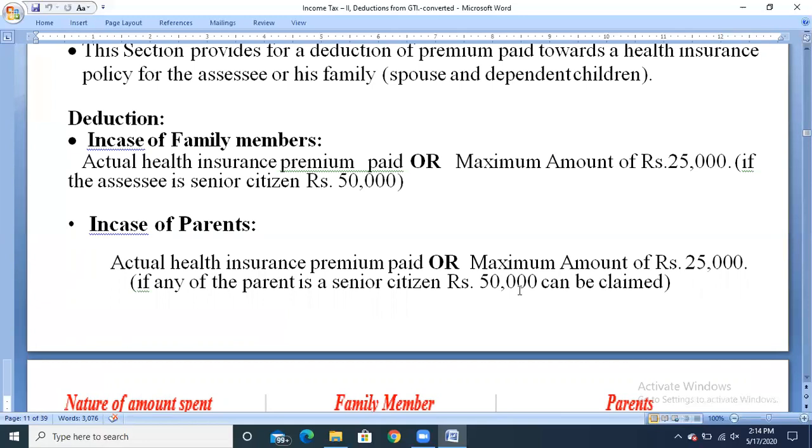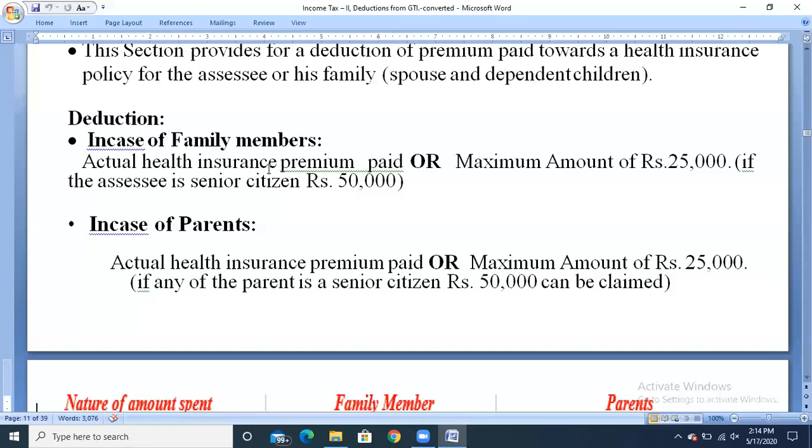So section 80D clearly specifies that any amount contributed by the assessee for getting medical insurance for family members or for his parents, he can claim the deduction. And that insurance amount has to be paid only from his income, not from any other source. And the deduction amount in the case of family members will be for himself, for the spouse, or for the dependent children.